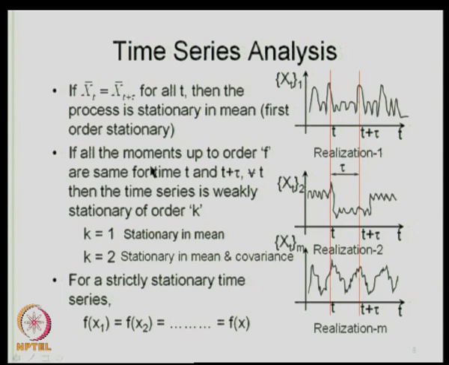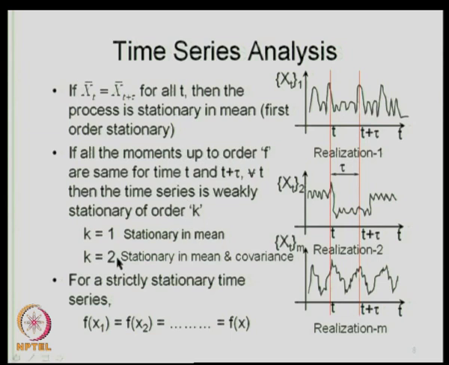So, in general, if all the moments up to order k are the same for time t and t plus tau for all t, then the time series is weakly stationary of order k. For example, k is equal to 1 means that the moment up to order 1 is the same across time. The first moment is the mean. So, if you have x bar t is equal to x bar t plus tau for all t, then it is stationary in mean, or it is first order stationarity.